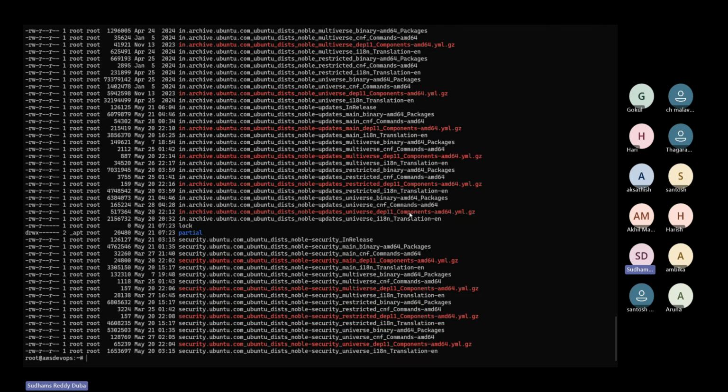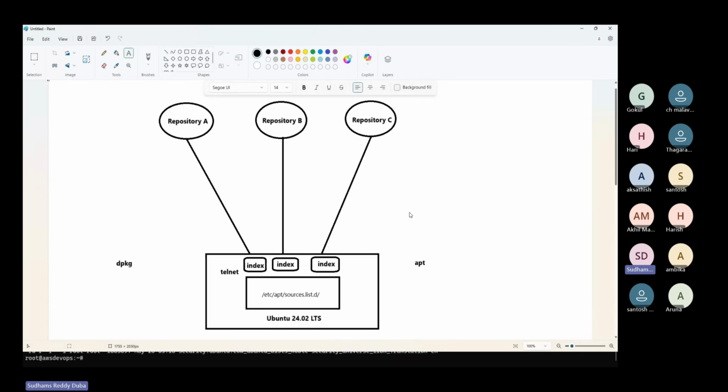I'll ask you one simple question so that you will understand when we have to run the apt update command. For example, a developer has pushed a new package into the repository. Now I'm trying to install that package. It will say the package is not available. What is the reason for that? Before the developer uploaded that particular package into the repository, you already ran the apt update command. You already have the index page. But when I run the apt install command, it fails. Package unavailable.